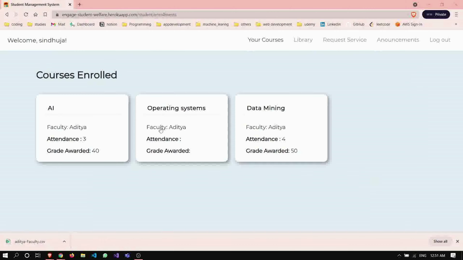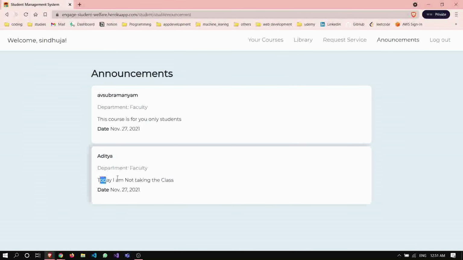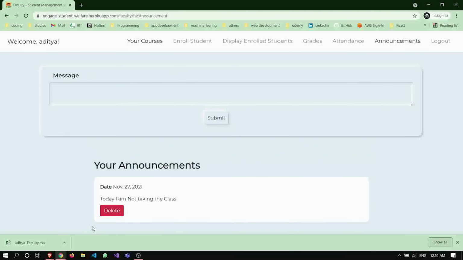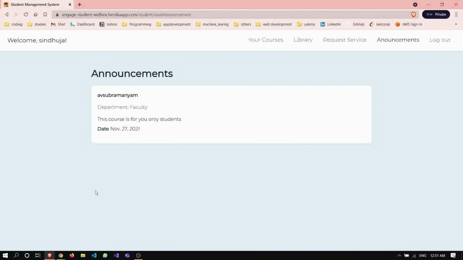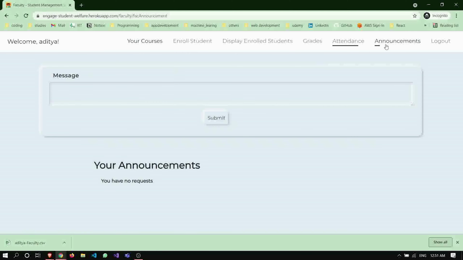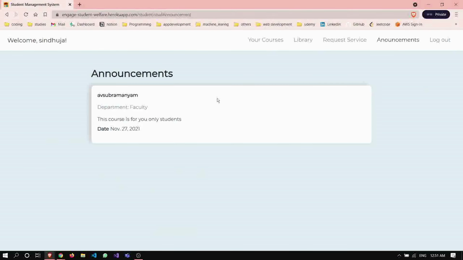Faculty can make an announcement. After making the announcement, the students can see the announcement made by him. For example, "Today I am not taking the class." He can delete it whenever he wants. After refreshing, we can't see the announcement which was set by Aditya. These were the features of the faculty, and let us see the features of the student.